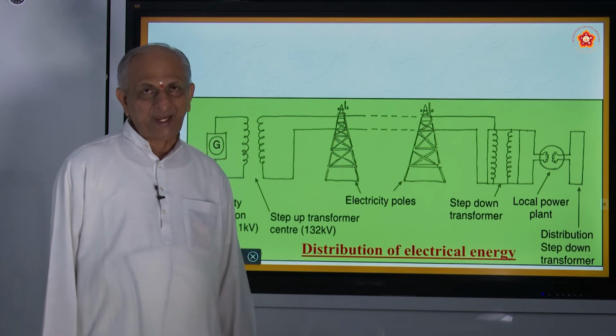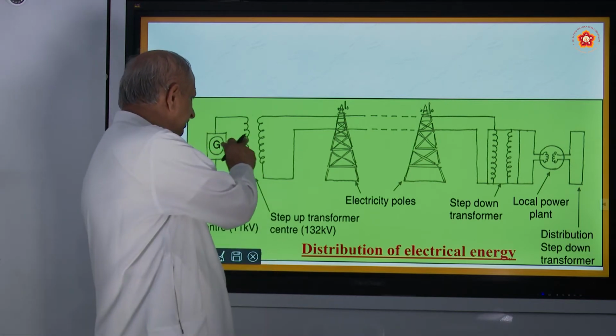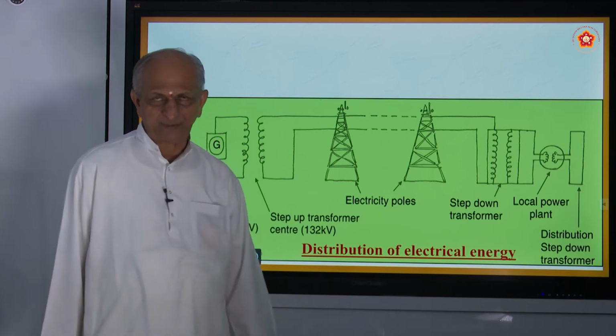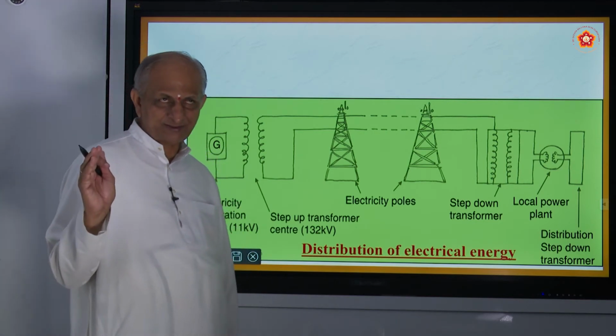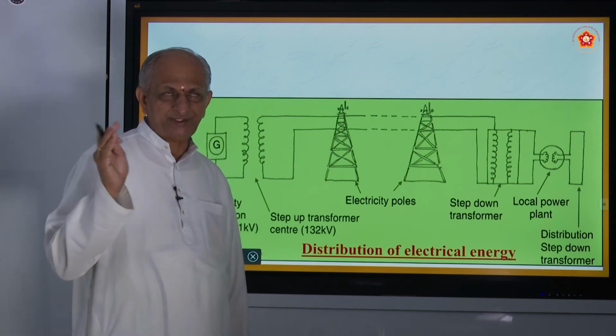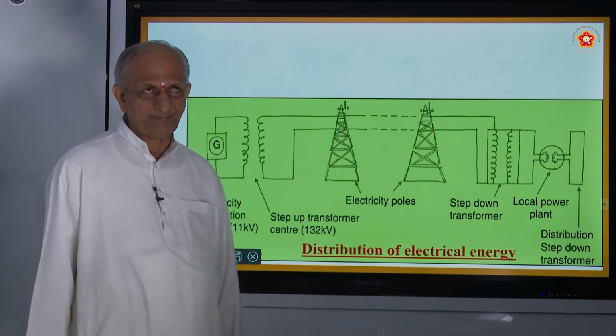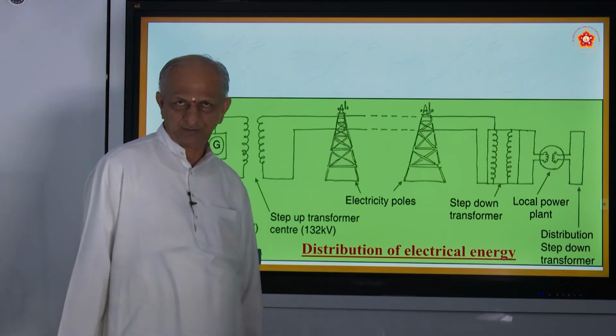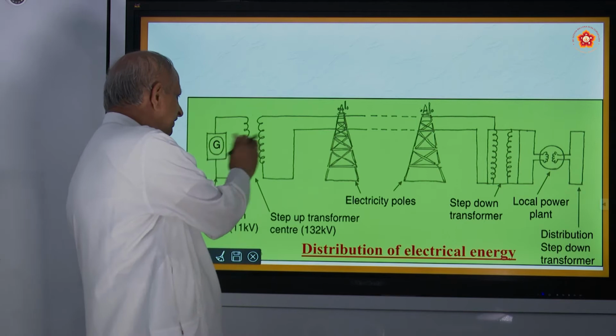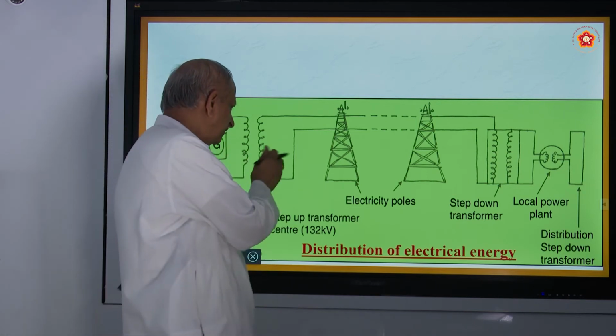That is 12 times. That device is called a transformer. A transformer is a device which changes the power through electromagnetic induction from one system to another. So there is a change here.